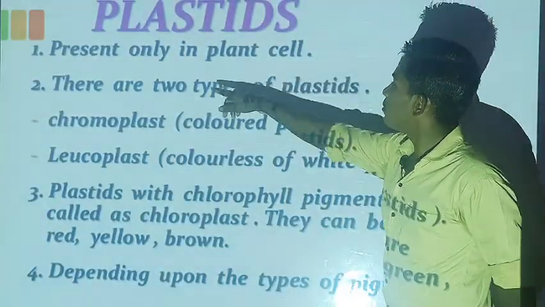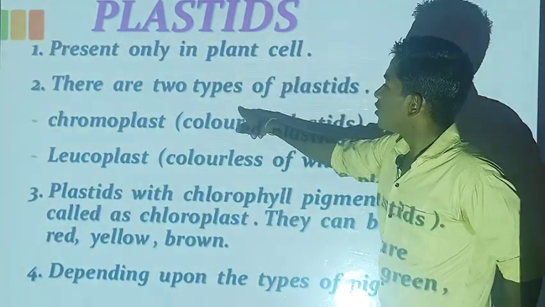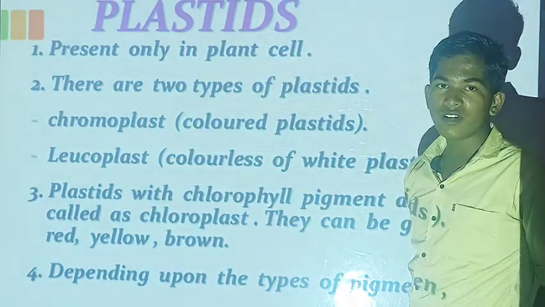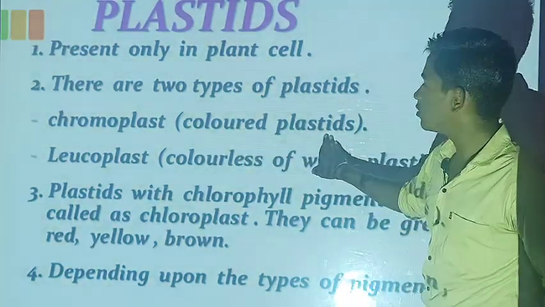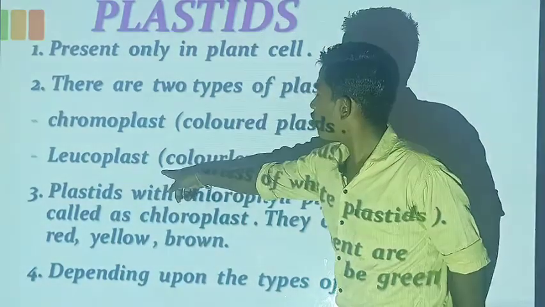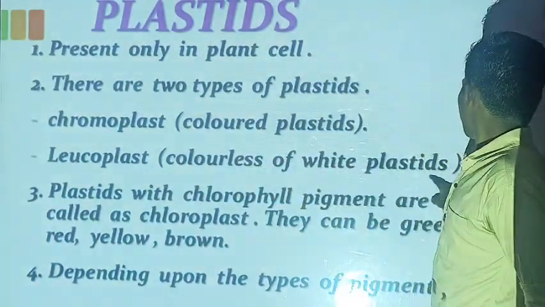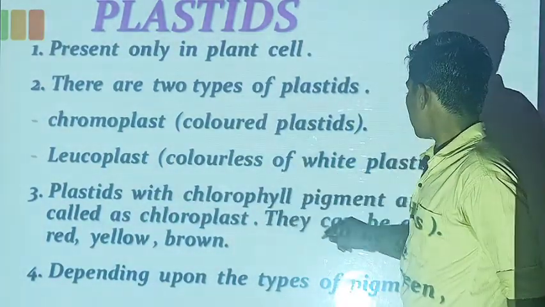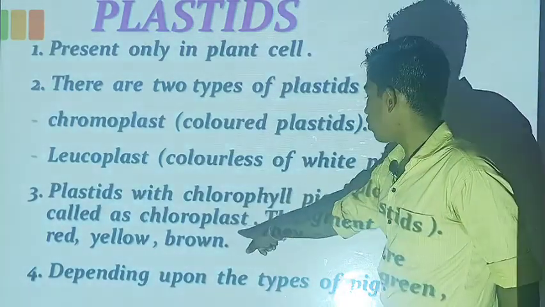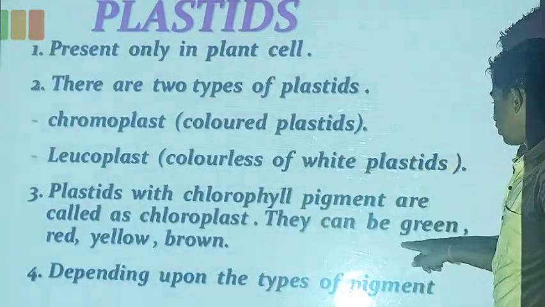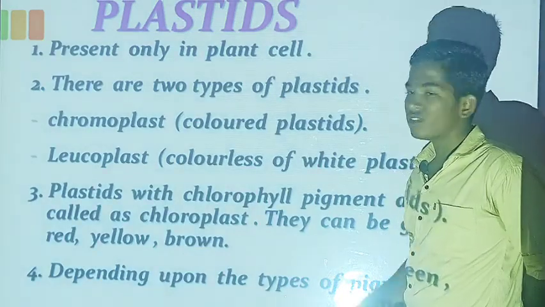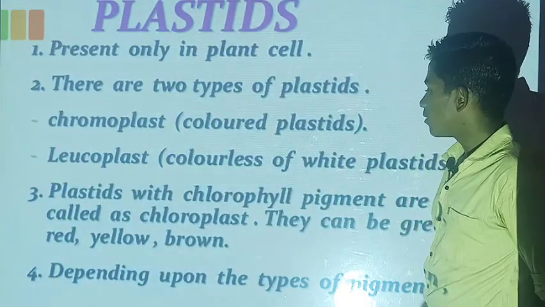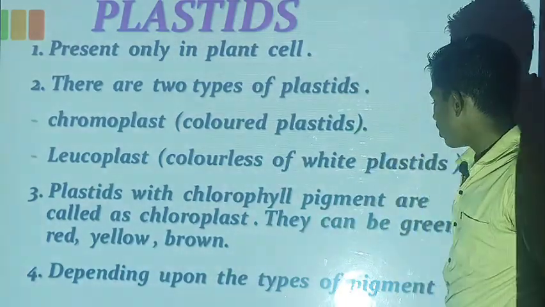Then plastids. They are present only in plant cells. They are absent in animal cells. There are two types of plastids. First one is chromoplast, colored plastids. Second one is leucoplast, colorless or white plastids. Plastids with chlorophyll pigment are called chloroplasts. They can be green, red, yellow, and brown, depending upon the type of pigment. Chloroplast will help to photosynthesize.